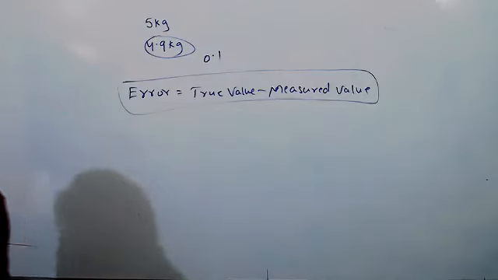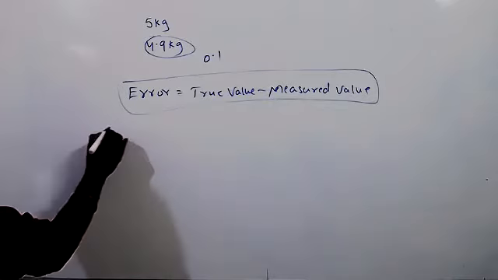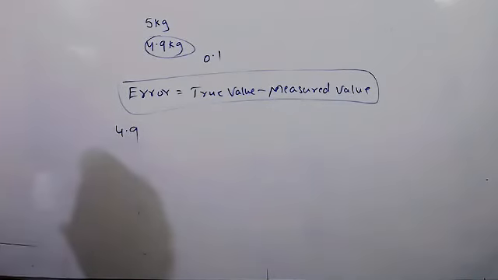Sir, suppose 4.9 is the original weight, and when we measure it, we get 5. So the error is minus 0.1. Yes, that is also one of the errors. So error types are there. Now I'm going to give the types. That time you can understand how many types of errors are there. So negative errors are there, positive errors also are there. Error is nothing but some mistake.